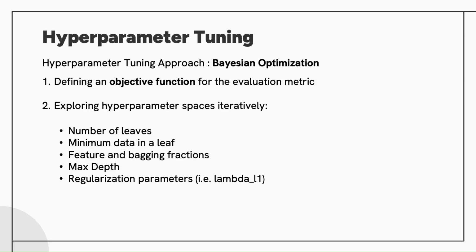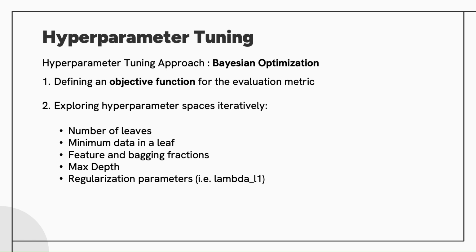Thank you, Joanne. Now let me walk you through how we fine-tune our hyperparameters for our models. For all three models, we utilized Bayesian optimization. So how does it work? First, we define an objective function tailored to our evaluation metric. For the outlier likelihood model, we optimize for F1 score, while for the baseline and the non-outlier models, we use RMSE as the evaluation metric.